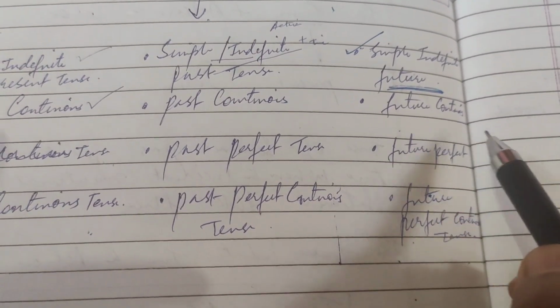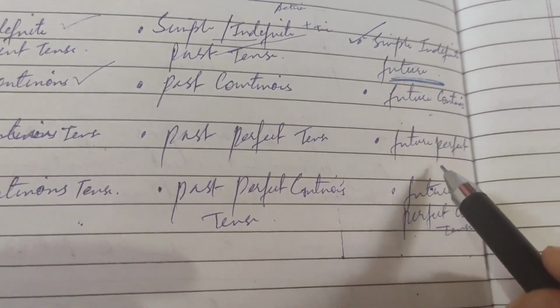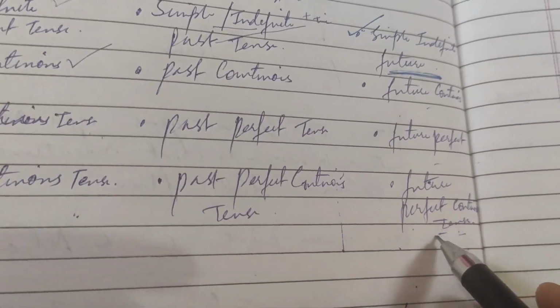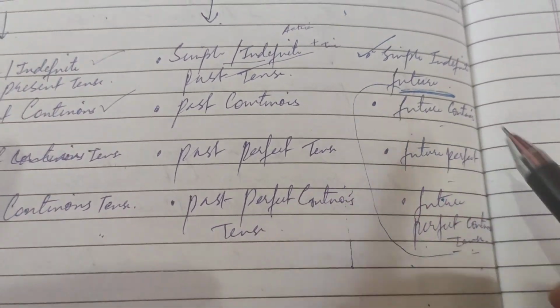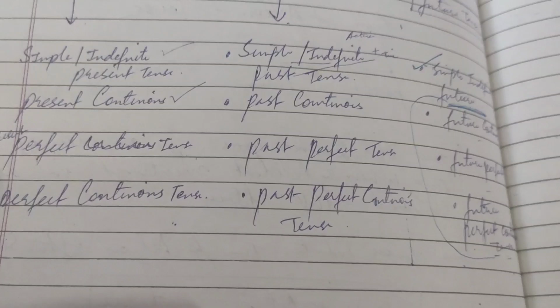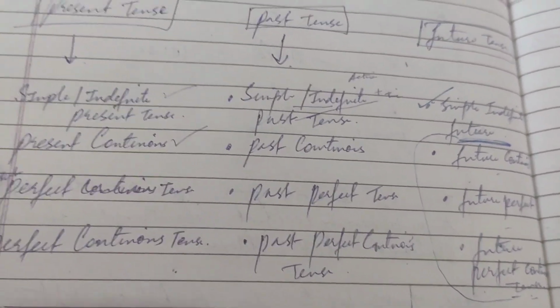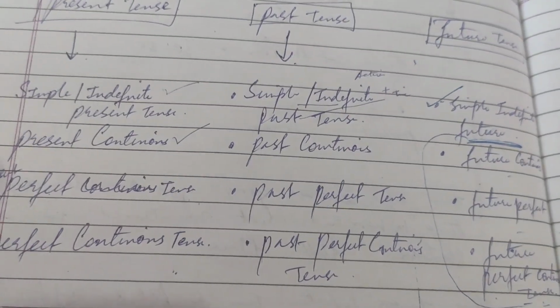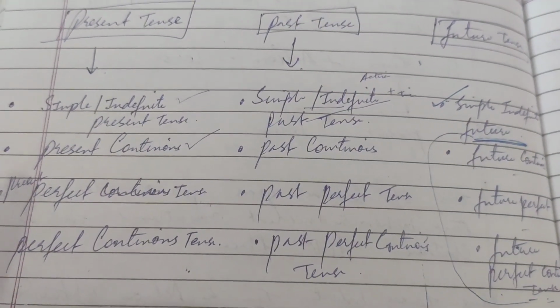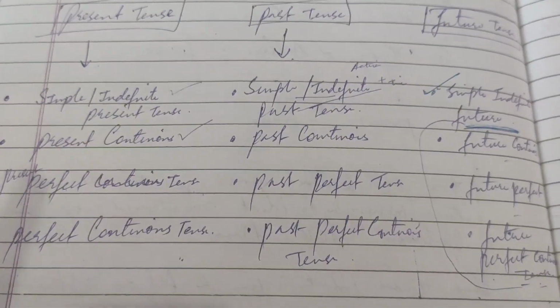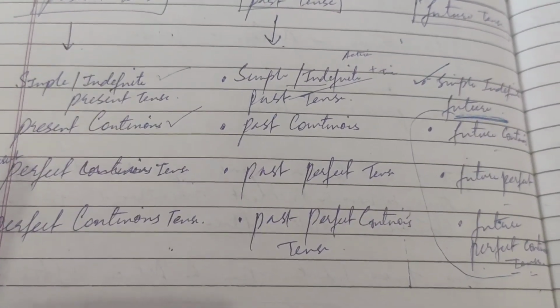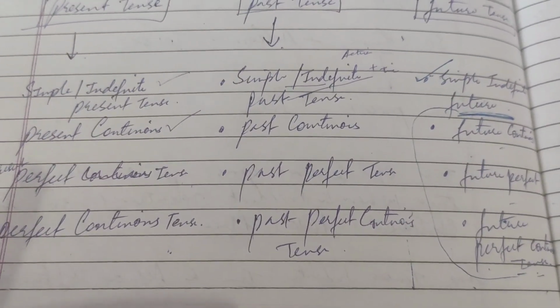Now in the next video we will go through future continuous, future perfect and future perfect continuous. Later on we will sum up all these rules in tabular form that will help you differentiate between the different types of tenses, and also help you memorize the rules for all of them. Okay, this is all for today.